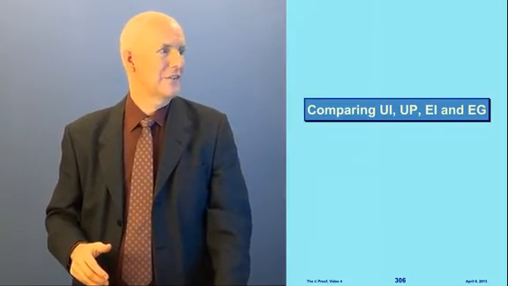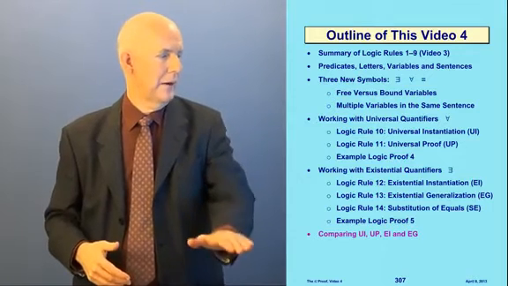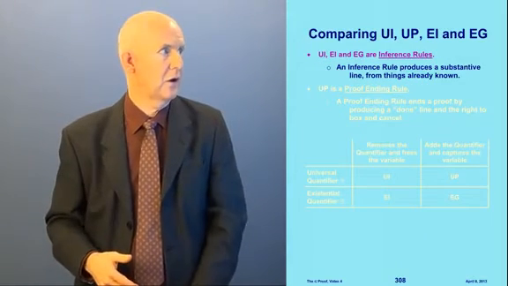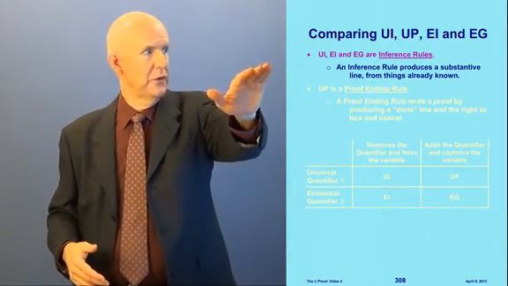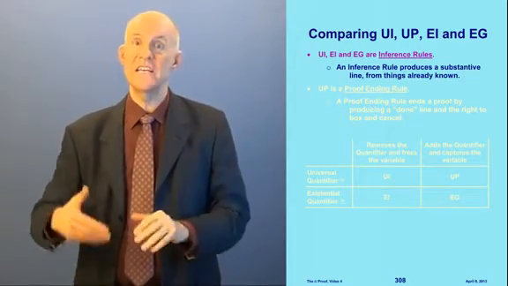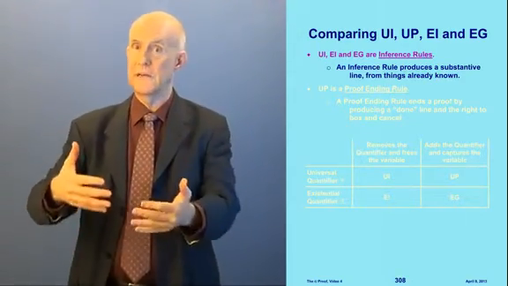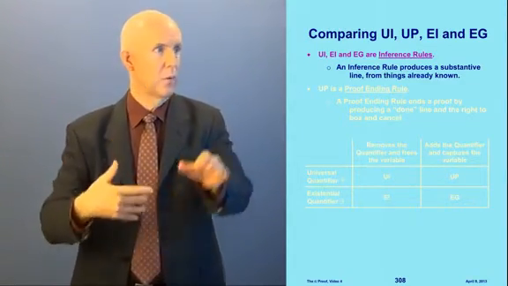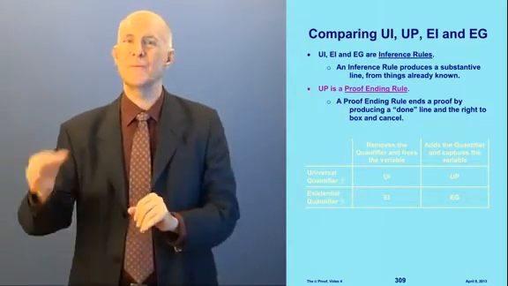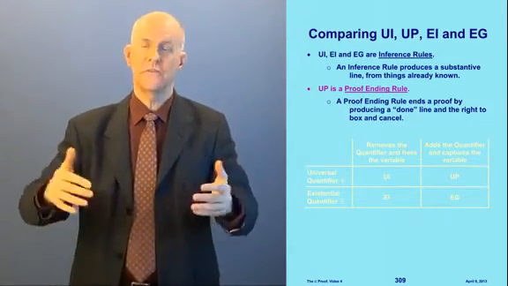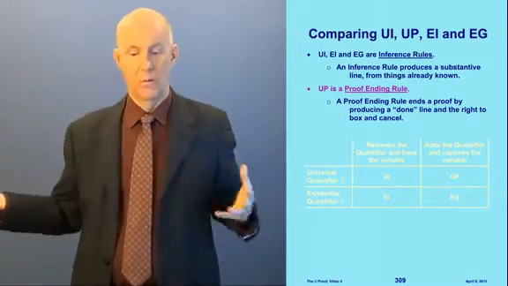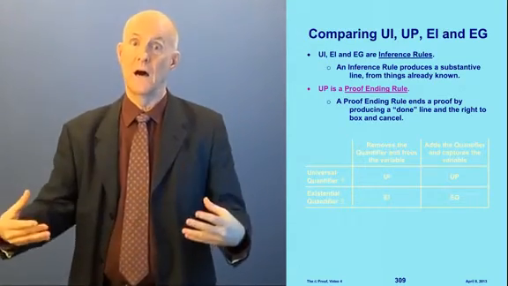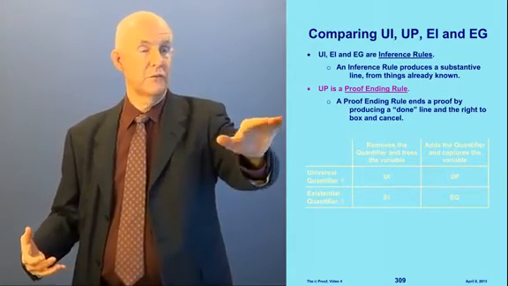All right, so now what we're going to do lastly is compare these four rules, the four rules involving quantifiers. So just take a look at how they all fit together. UI, EI, and EG are each inference rules. An inference rule, meaning we have some statement and then we produce a new statement from it, by one of these three. UP, on the other hand, is a proof-ending rule. You can't just have a statement and get it that way. No, you have to do a proof using UP to prove a universal statement. And so that gives you a right to say done.